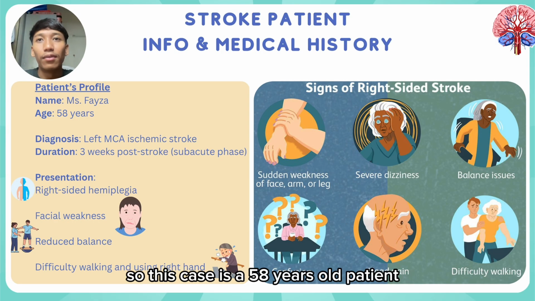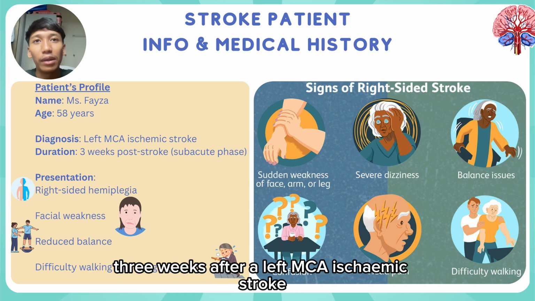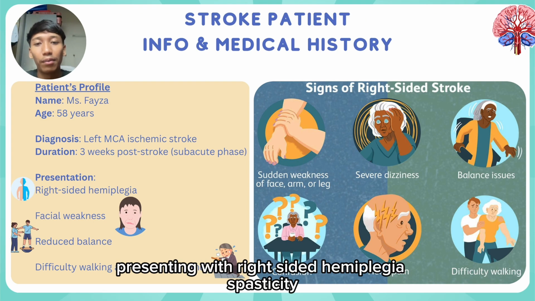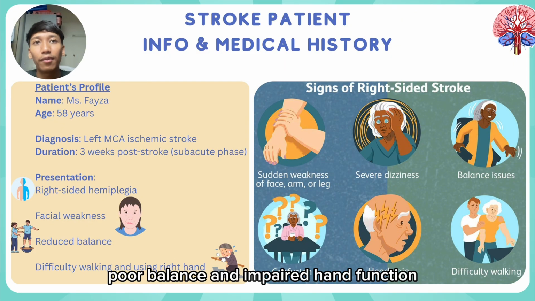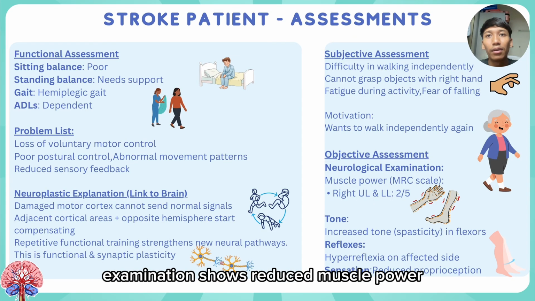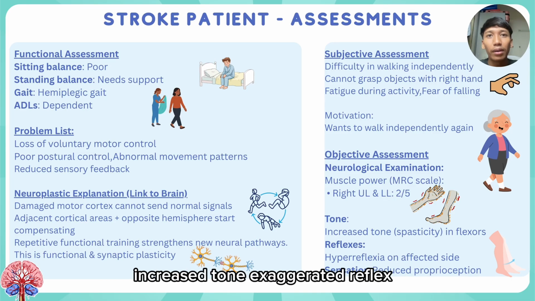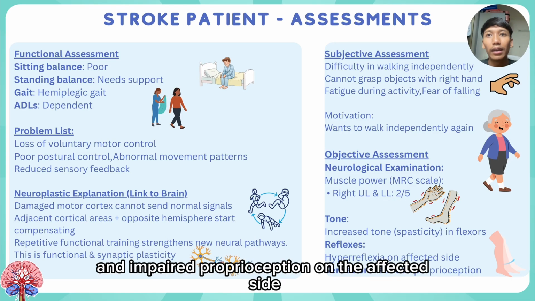So this case is a 58 years old patient, 3 weeks after a left MCA ischemic stroke, presenting with right-sided hemiplegia, spasticity, poor balance, and impaired hand function. Examination shows reduced muscle power, increased tone, exaggerated reflexes, and impaired proprioception on the affected side.